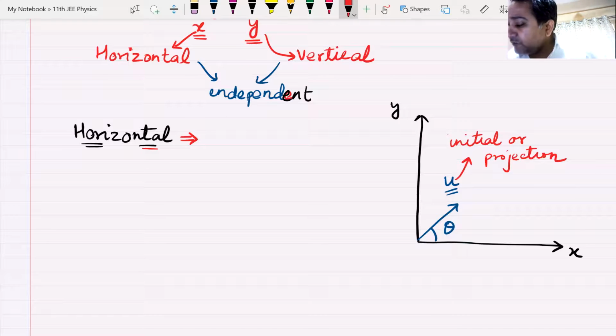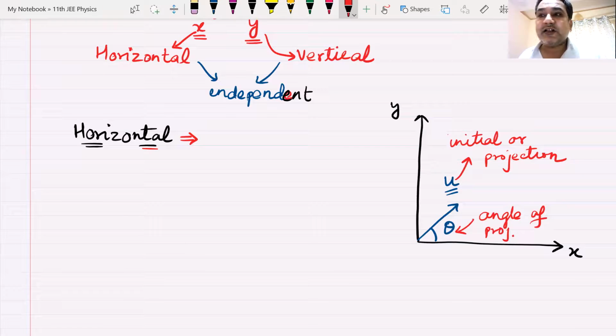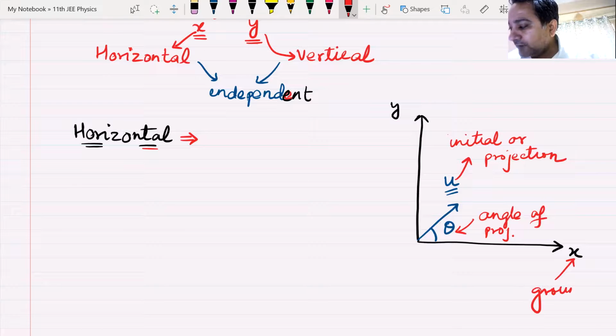Clear? Okay. What is this theta then? If u is the initial velocity or the velocity of projection, what will theta be known as? Anyone? Theta will be known as the angle of projection. It is the angle that u makes with the horizontal. Horizontal is the ground. This x-axis is your ground.